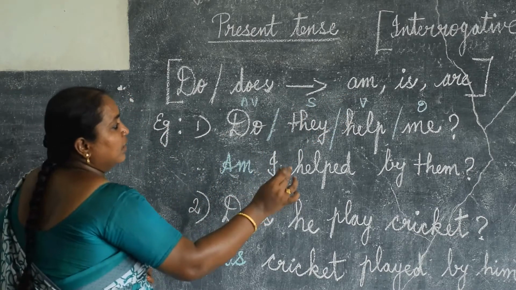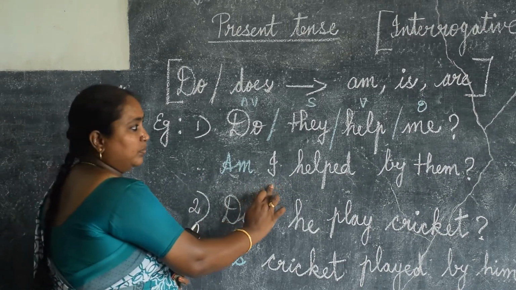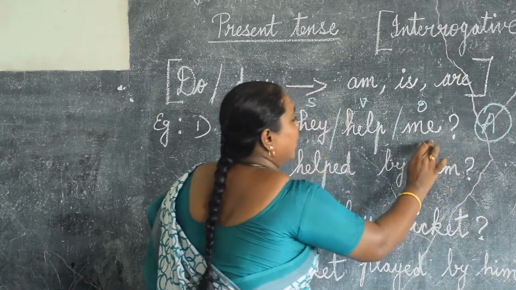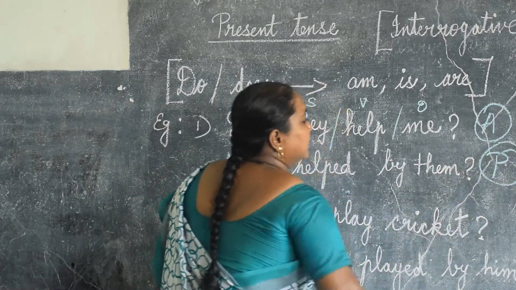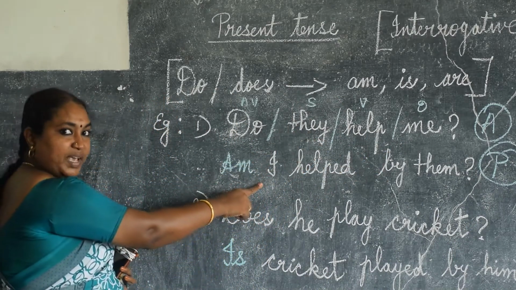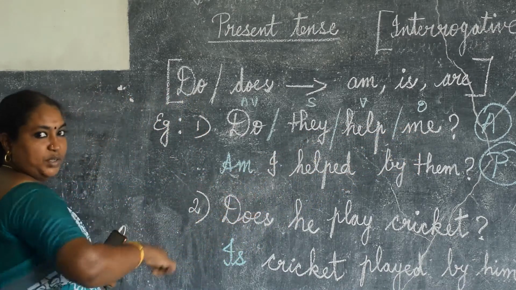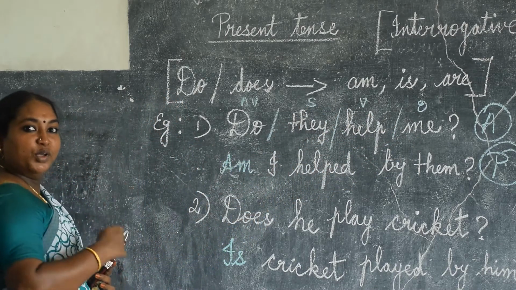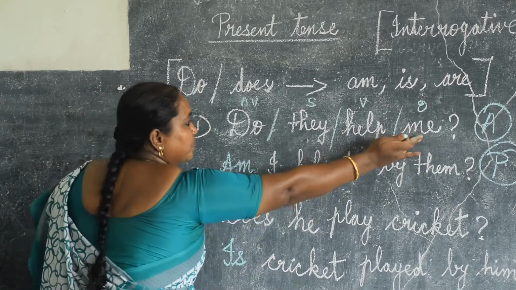For that, first we have to see the subject of the passive form. The object of the active voice comes as the subject of the passive voice. Isn't it? So, this is the objective pronoun and this is the subjective pronoun. The objective pronoun me, when it comes to the subject place, what will it become? It changes to I. I is in the subject place, the subjective pronoun.